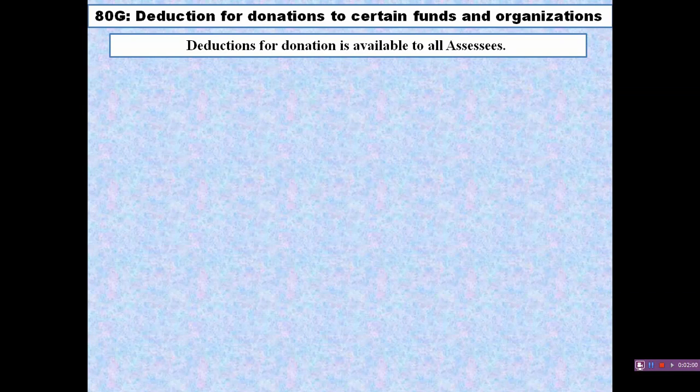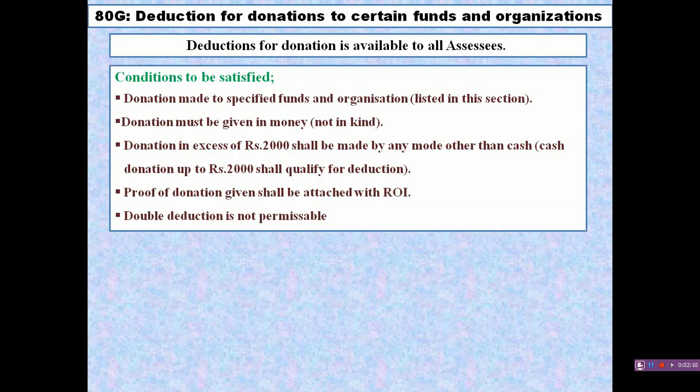There are certain conditions to be satisfied by an assessee to get the benefit of deduction under section 80G. The conditions are: first one, donation made to specified funds and organizations are qualified for deduction.